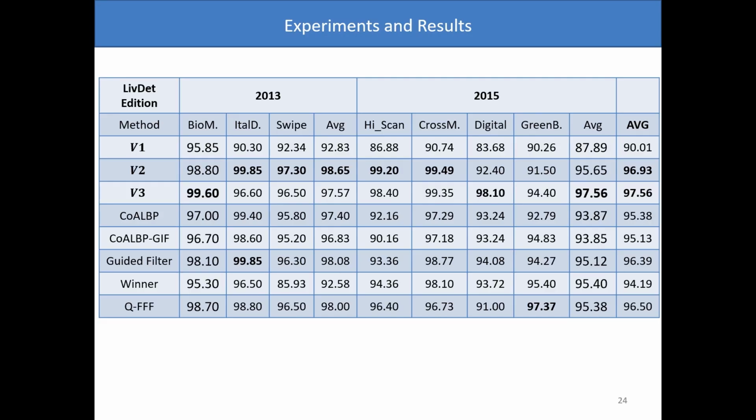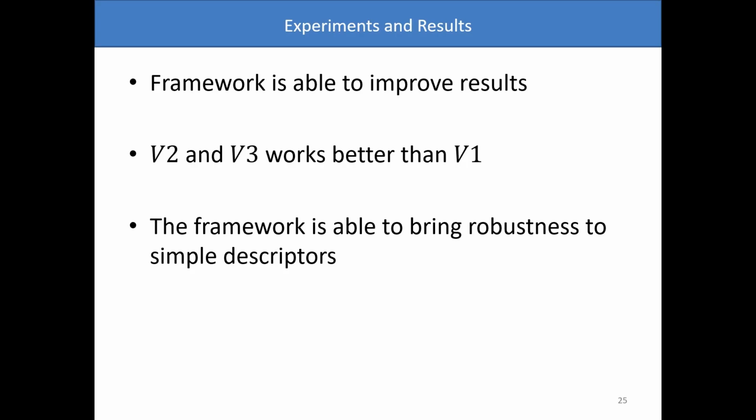V3 is a very competitive version with similar results compared with V2. So we can see that the proposed framework is able to improve results since V2 and V3 work better than V1, and consequently the proposed framework is able to bring robustness to simple descriptors.